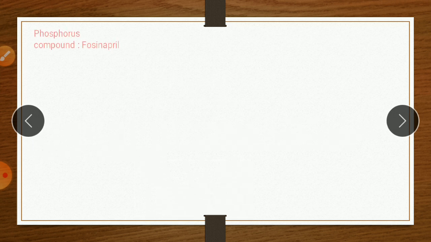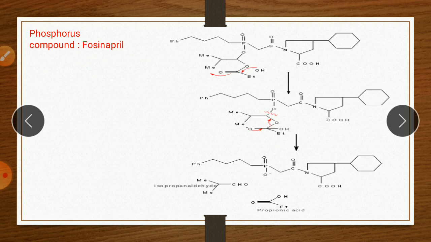Now the next point: the search for ACE inhibitors which lack a sulfhydryl group also led to investigation of phosphorus compounds like fosinopril. So it is the third class in the classification, that is, phosphate-containing ACE inhibitors. Example is fosinopril.